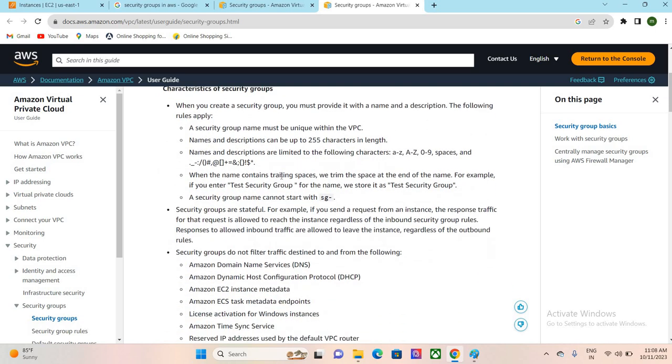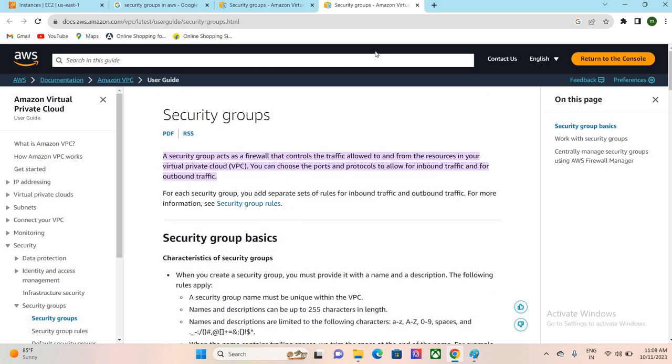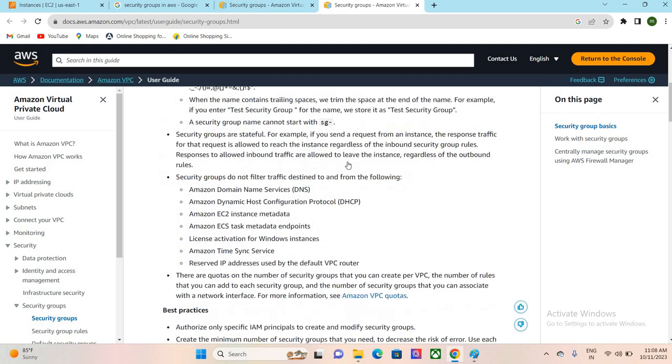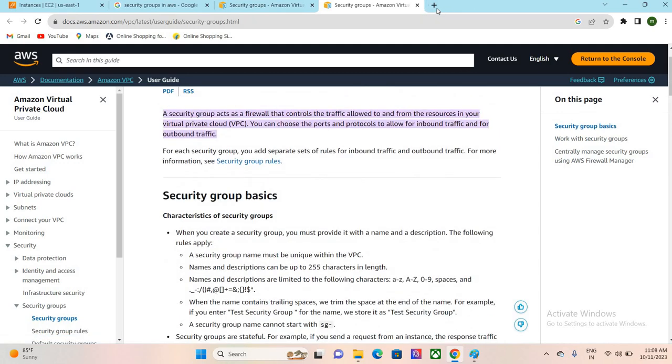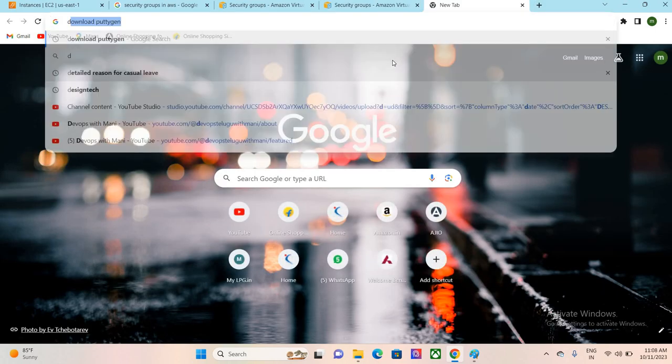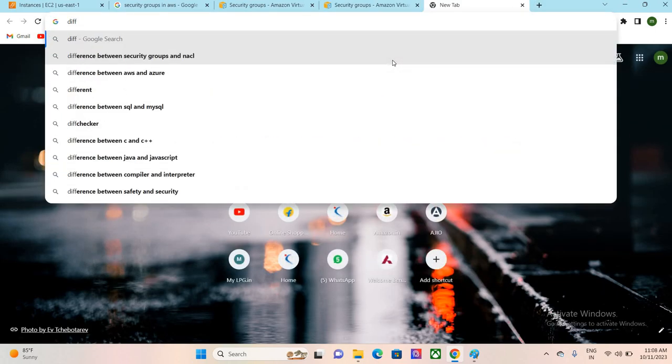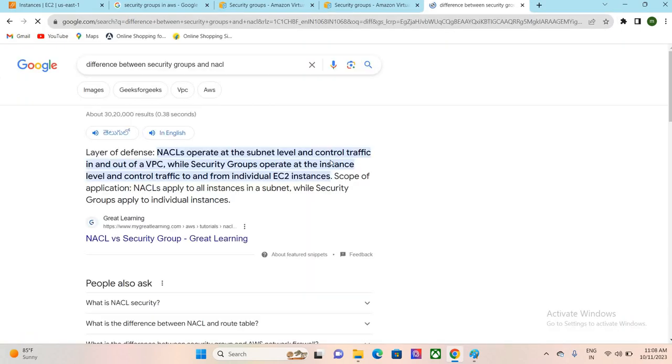We will also get interview questions like: what is the difference between security groups and NACLs? This would definitely be an interview question for cloud engineers.